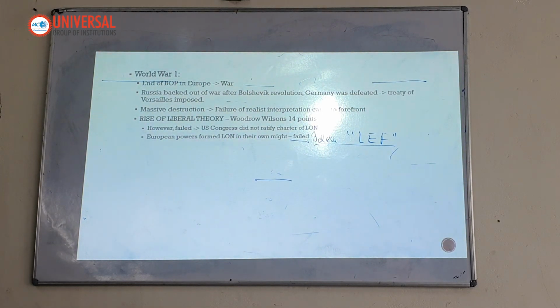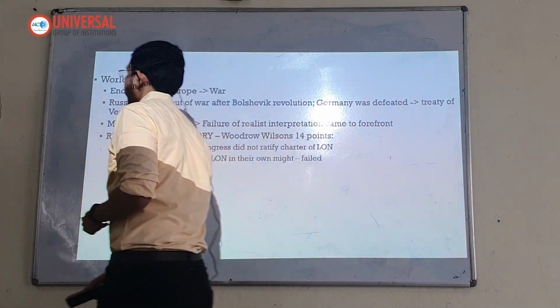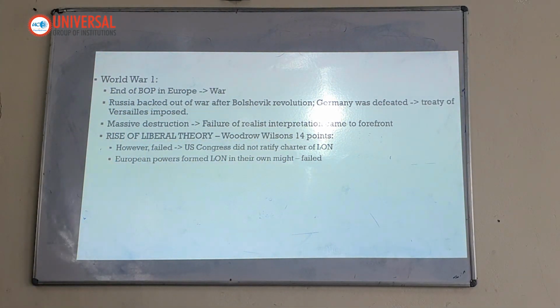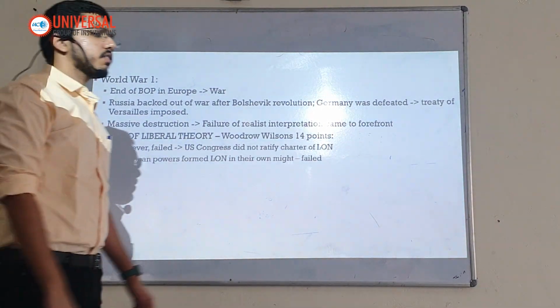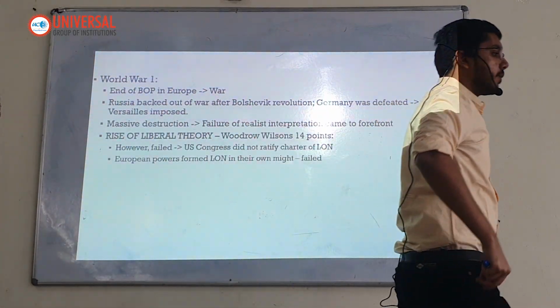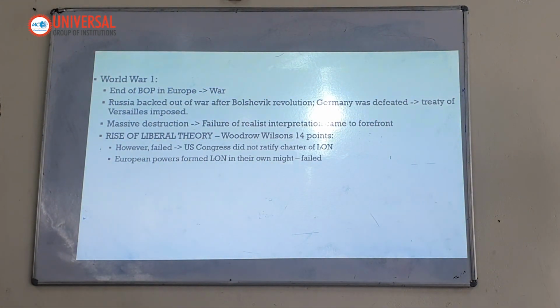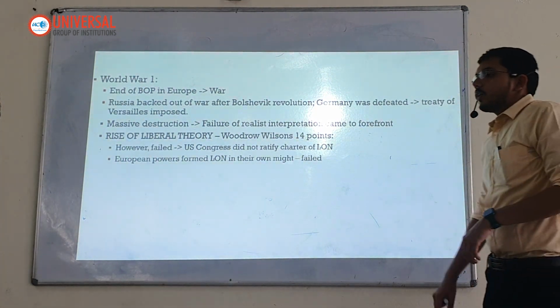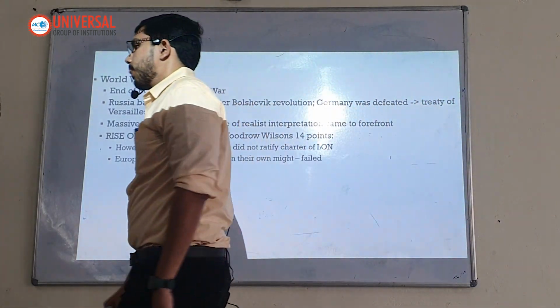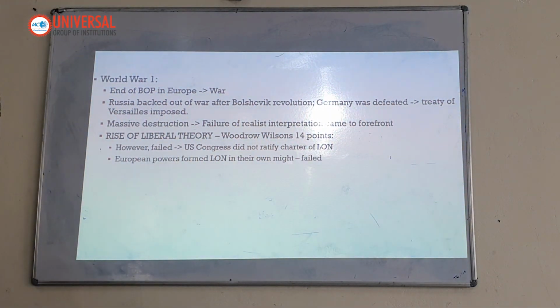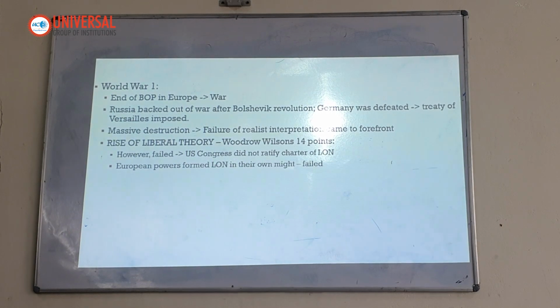Next is World War I. Now, what happened in World War I? The episodes of World War I are not important to us. Just understand that there is a country known as Serbia. Francis Ferdinand, one of the princes, was assassinated, and this led to the beginning of World War I.